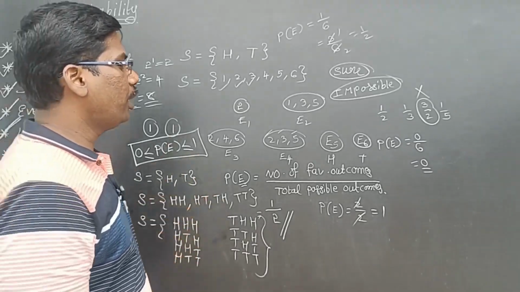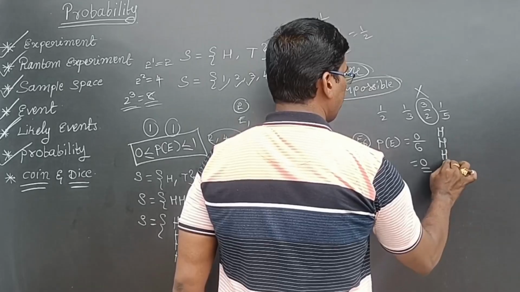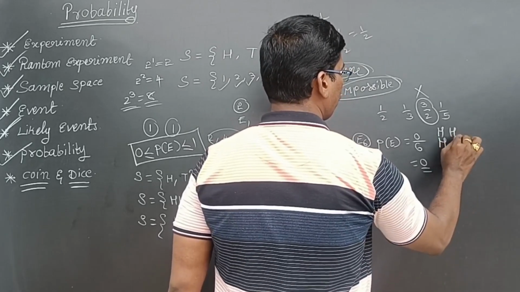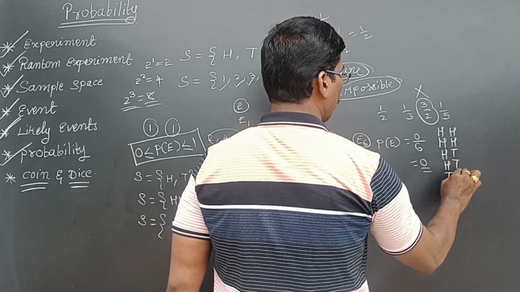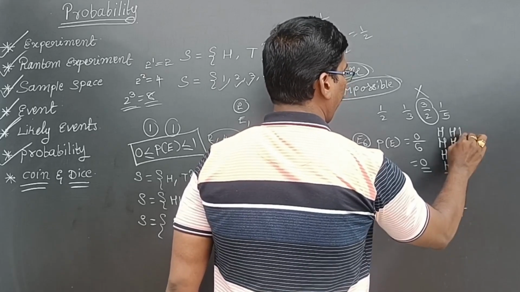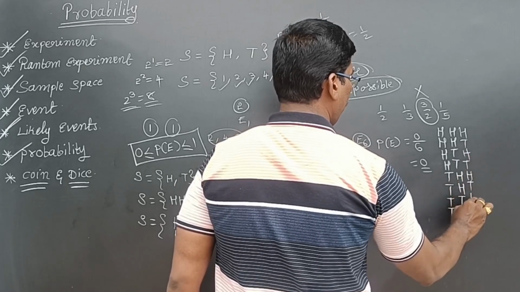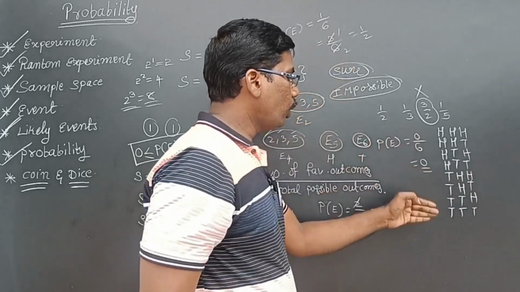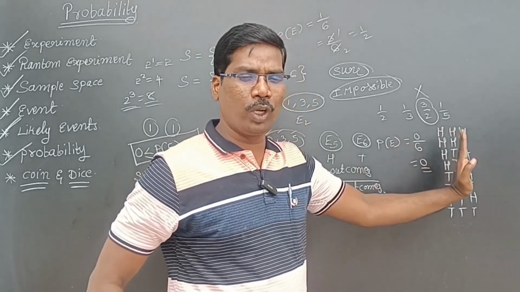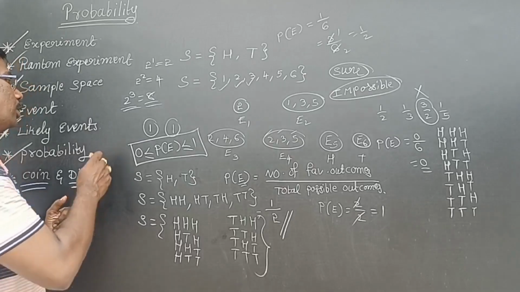So once again, I will repeat this one. Take 4 H's, then 4 T's. Next, 2 H's, 2 T's, 2 H's, 2 T's. Next, head, tail, head, tail, head, tail, head, tail. Means 4 H's, 4 T's, 2 H's, 2 T's, 1 H, 1 T. Like that, 4, 2, 1. So like that, 8 outcomes will be there if there are 3 coins.